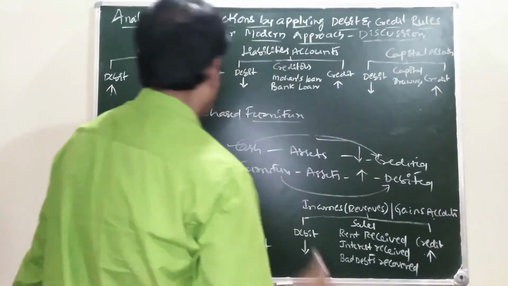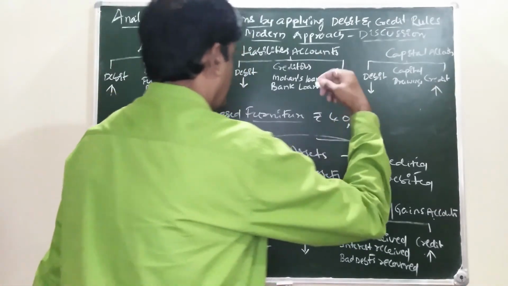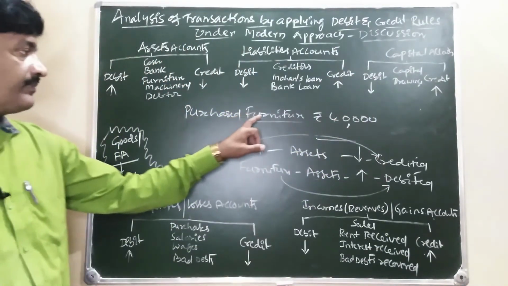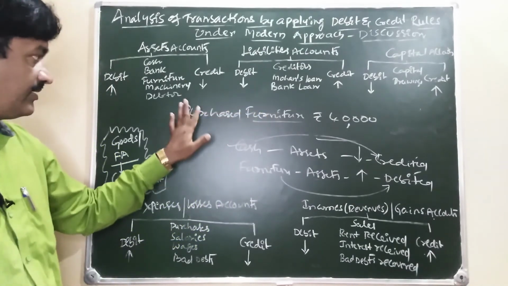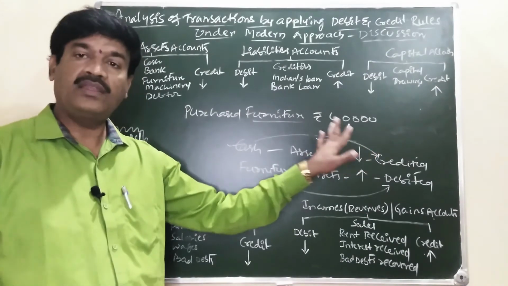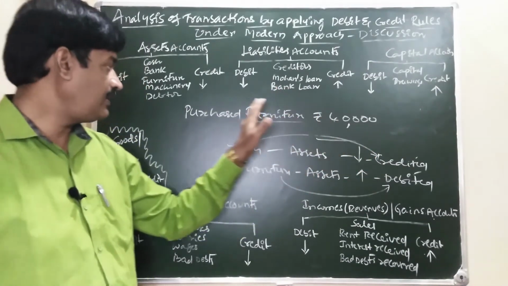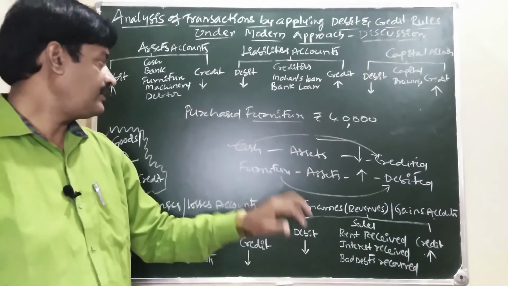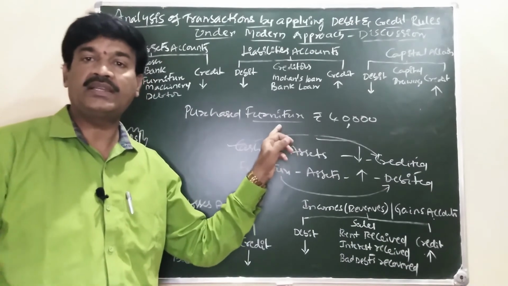Another example: purchase furniture rupees 40,000. Furniture is there. It is necessary to check cash or credit. On account is not there, on credit is not there, for cash is not there, party name is not there. Simple purchase of furniture.